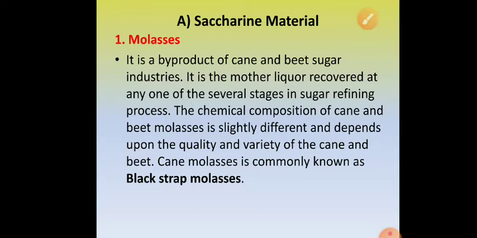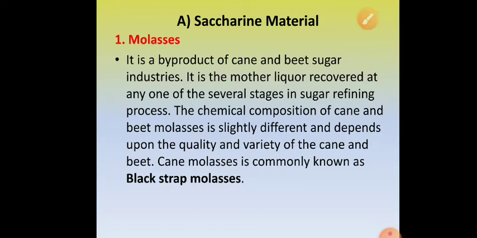When sugar is being manufactured from sugarcane juice and the sugar crystals are removed, the spent liquid that remains behind after removing crystallized sugar is called molasses. So molasses is the byproduct of cane and beet sugar industries. It is the mother liquor recovered at any of the several stages in the sugar refining process.